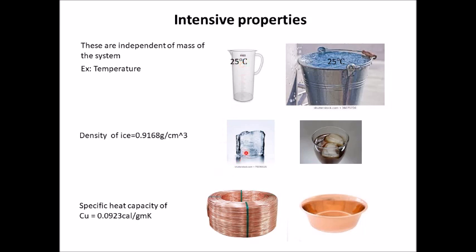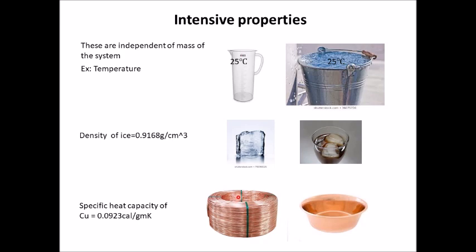Similarly, density. Density of ice, a small block, here you see in the tumbler, small cubes, it is 0.9168 gram per centimeter cube, and if you see the large chunk of ice, it still has density 0.9168 gram per centimeter cube. What about specific heat capacity? It is again constant. It is independent of the mass.